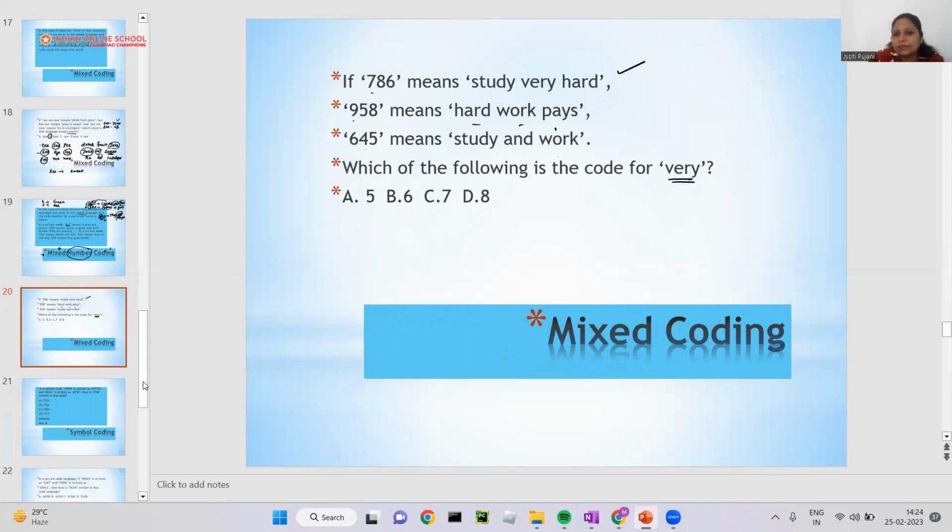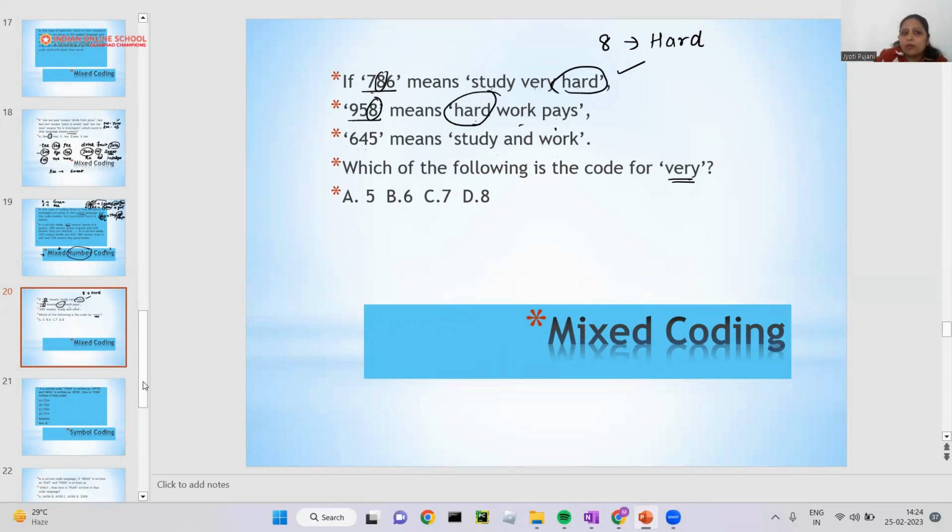How can we start? First, I will take the first two lines. Let's see what is common in this. Study very hard, hard work pays. If you can see these two lines, can you see anything common? 7 is common here? 8 is common. Yes, 8 is here, 8 is here. So I know the 8. What is common here? Study very hard, hard work pays. Hard is common. So it means 8 is hard.